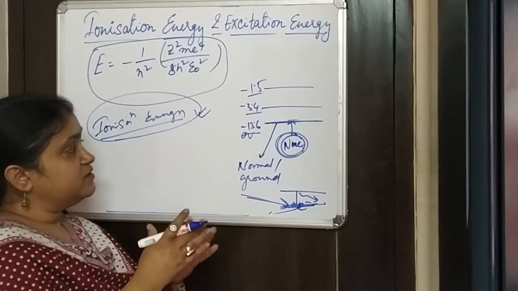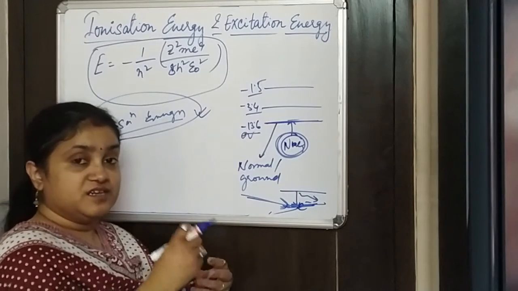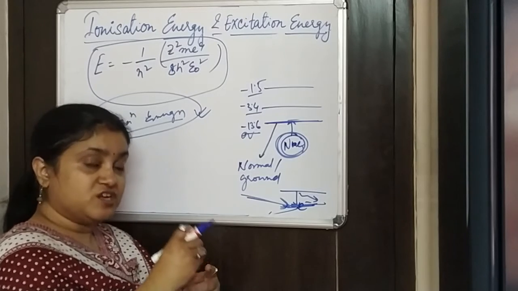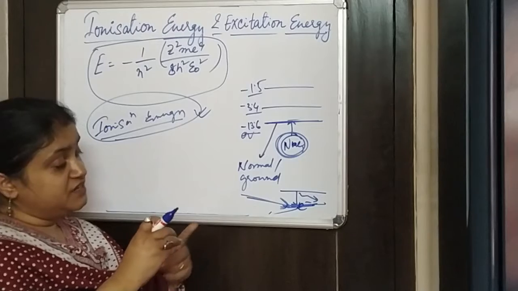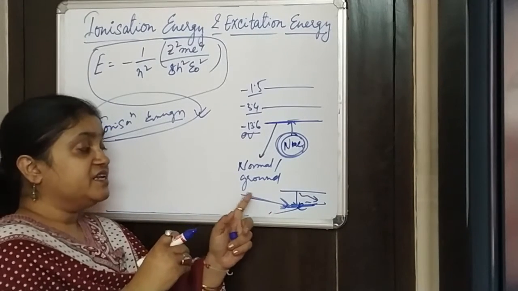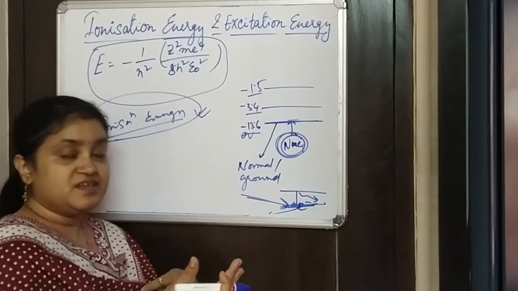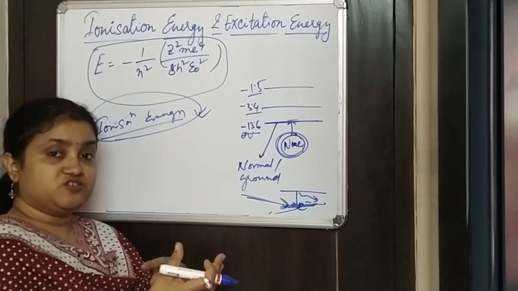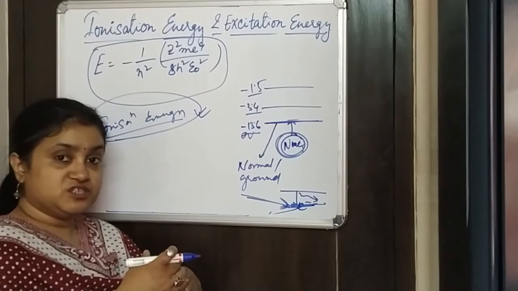You can remember it from the ionization process: the ionization process is to knock out the electron from an atom, and the electron has to be knocked out from the ground state. Therefore, we need to provide a certain amount of energy, and that energy is called ionization energy. So to ionize the atom, or to knock out the electron from the ground state, whatever energy is needed, we call it ionization energy.